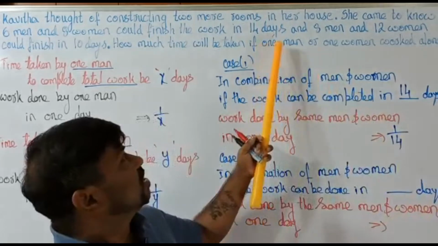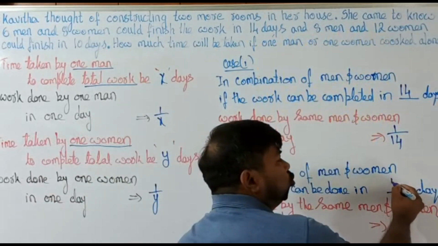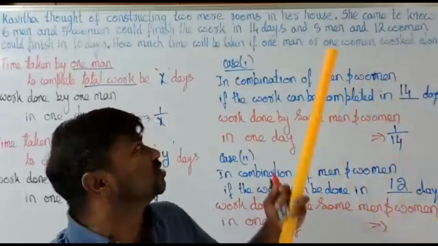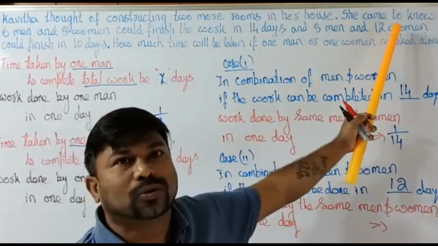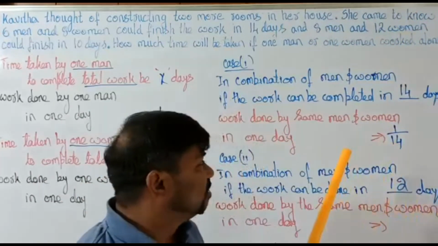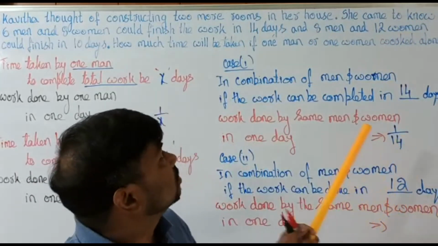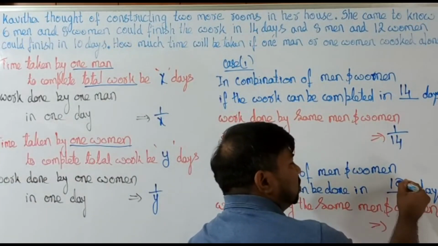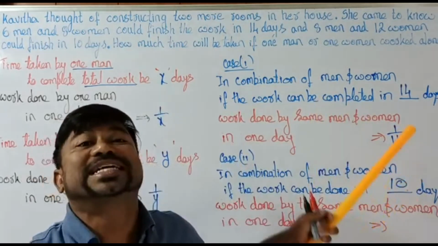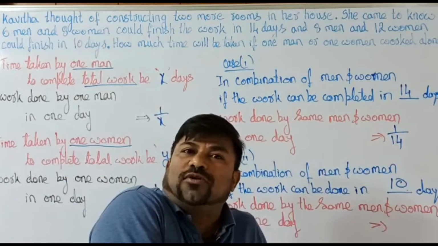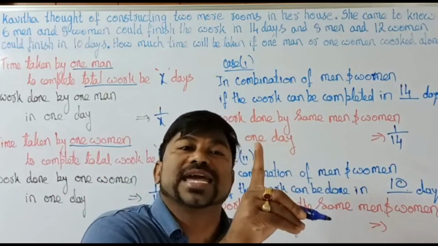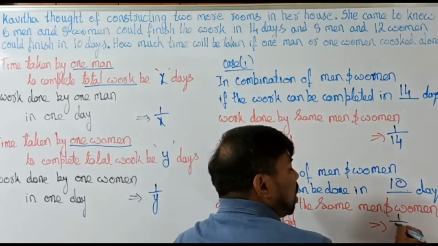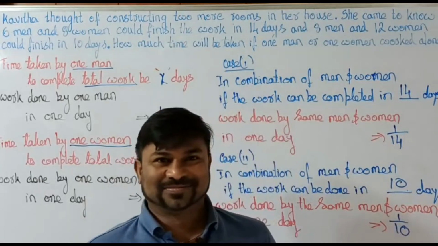In the same way, in a different combination, that is case 2, 8 men and 12 women, if they are able to do it in, not 12, it's nothing but 10 days, what is the amount of work done by them in 1 day? 1 day is nothing but 1 by 10th part of that.